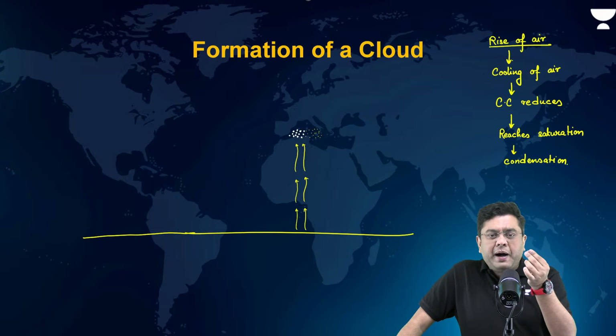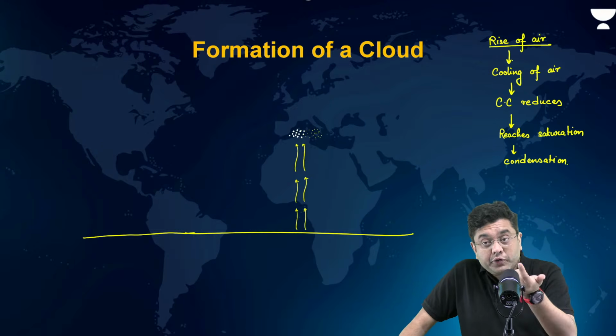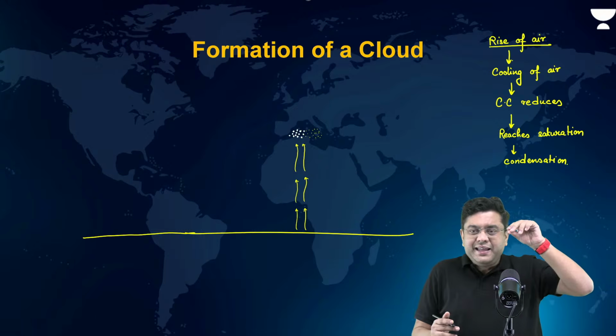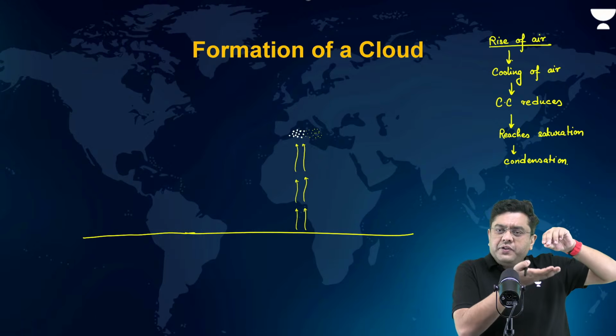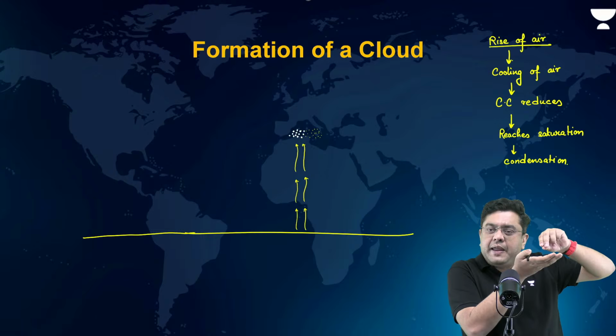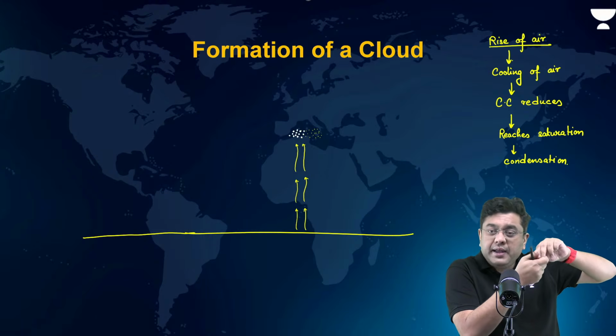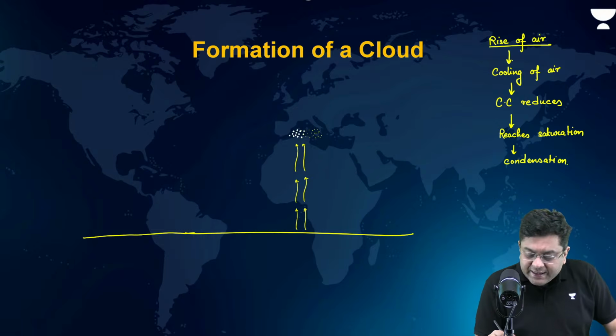Now, this ice particle will also serve as a surface for condensation, isn't it? Imagine there is an ice particle, vapor is rising up. As that vapor gets in touch with the ice particle, its temperature will drop suddenly, it will condense. So, like that, you will have either supercooled liquid or you will have larger ice particles getting created.